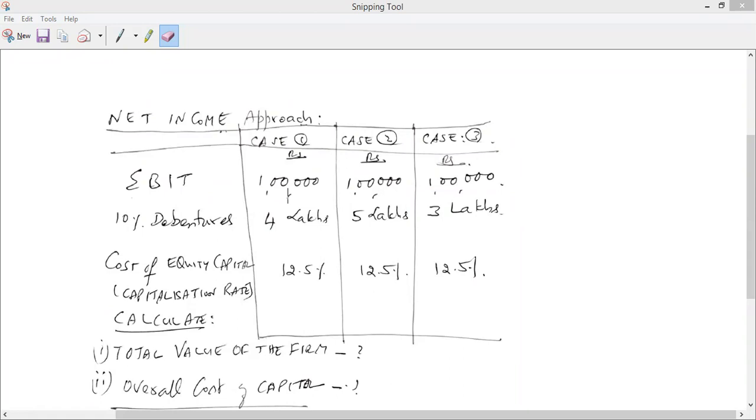Okay. Total value. So total value is equal to EBIT divided by WACC. Perfect. Which comes to? Dheeraj, can I just verify what I got? Yes, please. 8 lakhs, 8 lakhs and 8 lakhs. Perfect. That is absolutely correct.